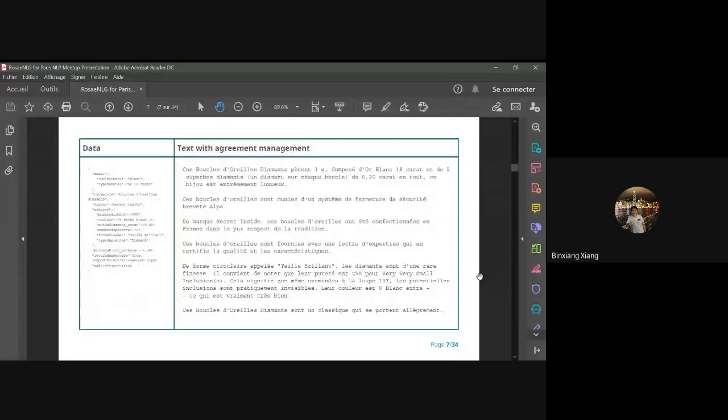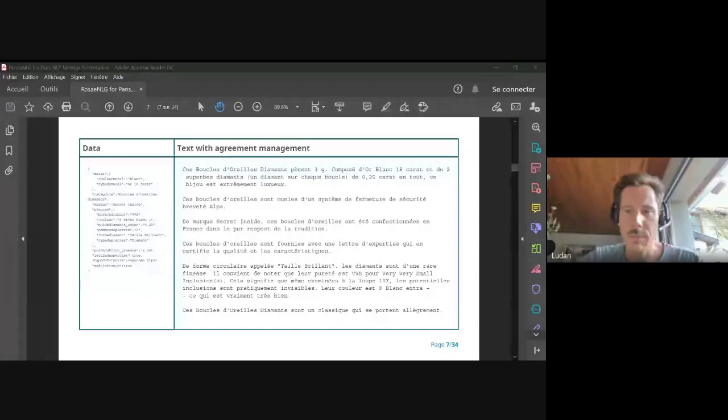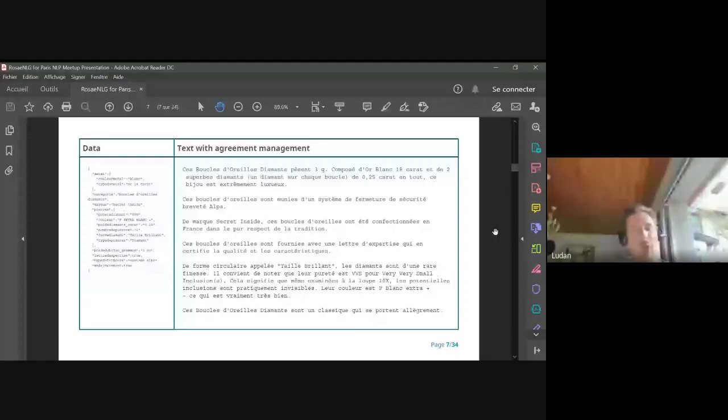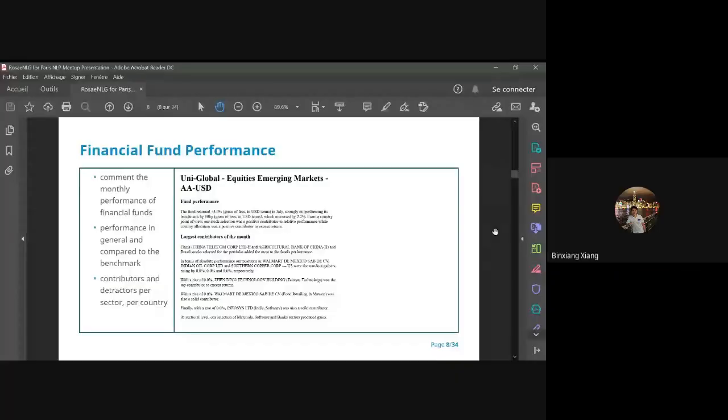We can't hear you. You need to unmute. Okay. Are you able to see slide 7 with the text on earrings, fabulous text on earrings? And now, are you able to see the fantastic performance of financial funds on slide 8? No. What? No. Why? You should. Now we can see it. It takes some time, but you are able to see slide 8.